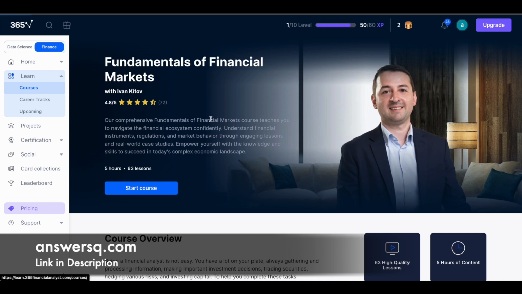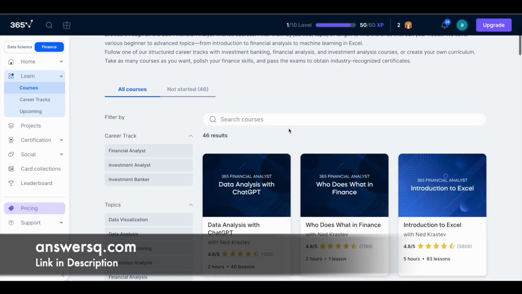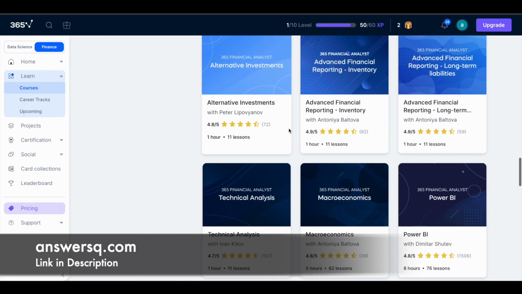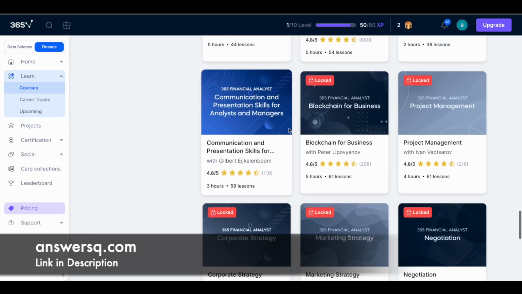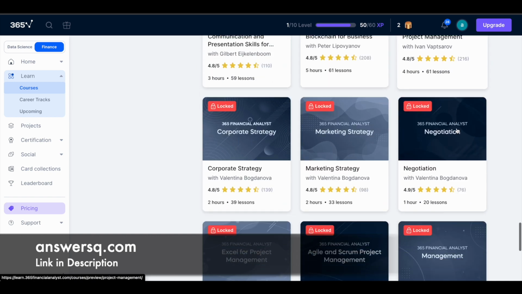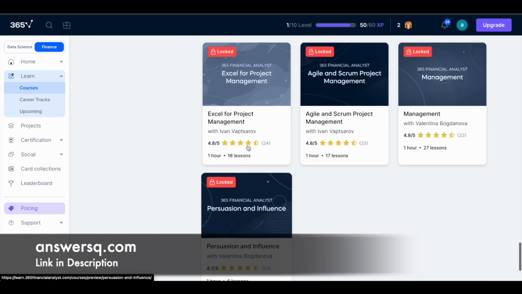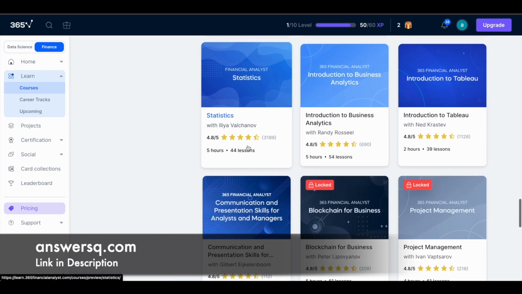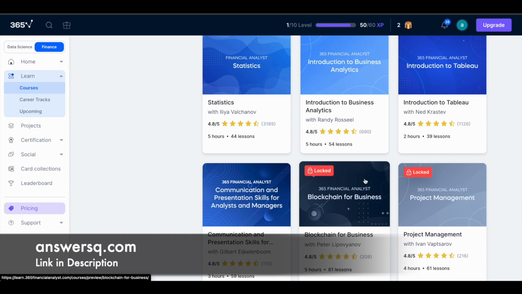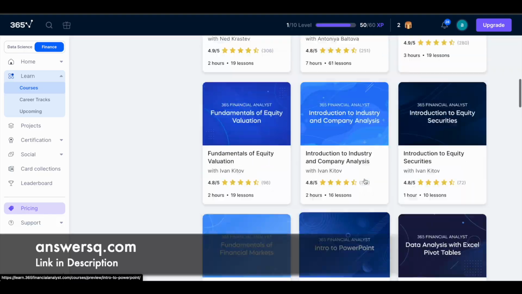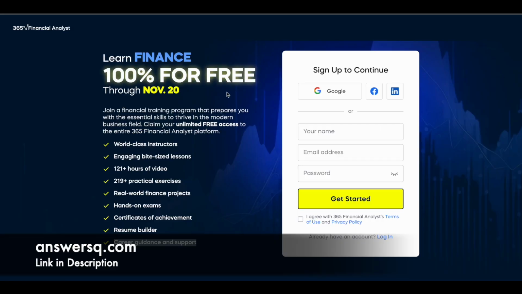So you can access all these courses for free now, like I said earlier. The only thing is, certain courses, around 8 or 9, are locked here. You can see here 8 or 9 courses are locked. Apart from this, you can access all other courses. If you see a lock, you cannot access that course with this offer, but you can access all other courses. It is available for free. I hope you'll find this offer very useful.